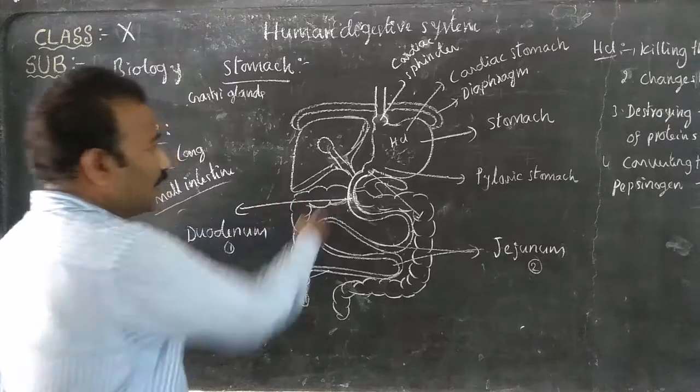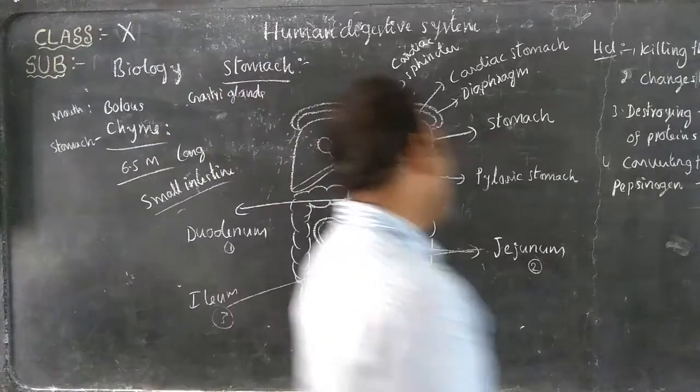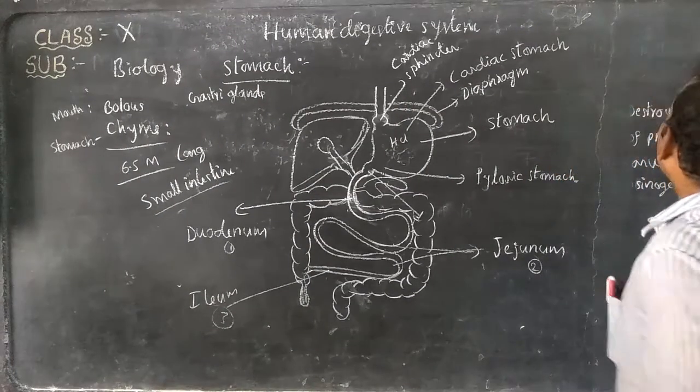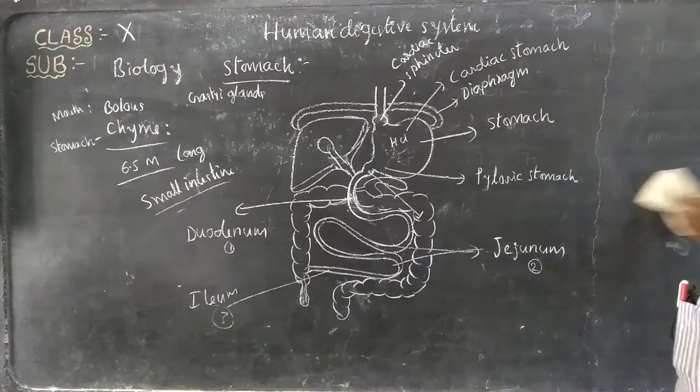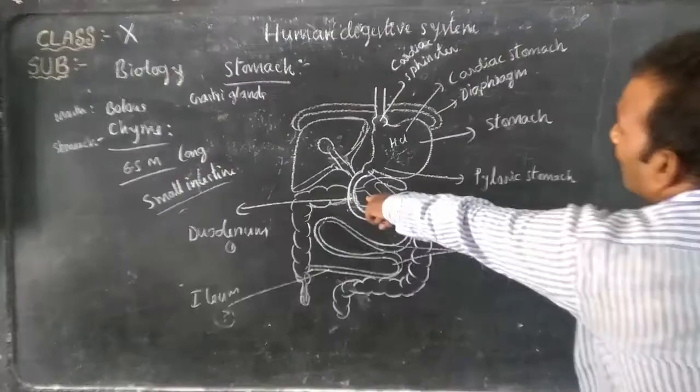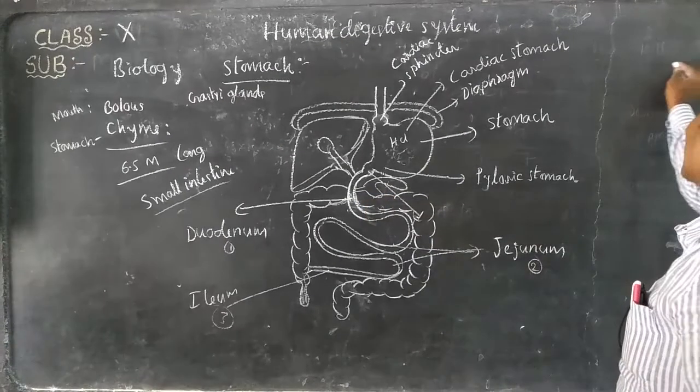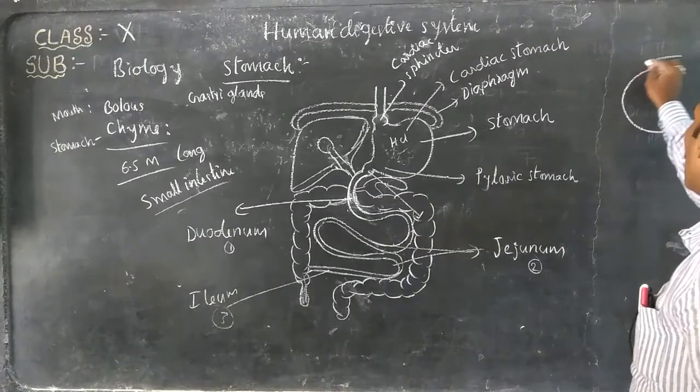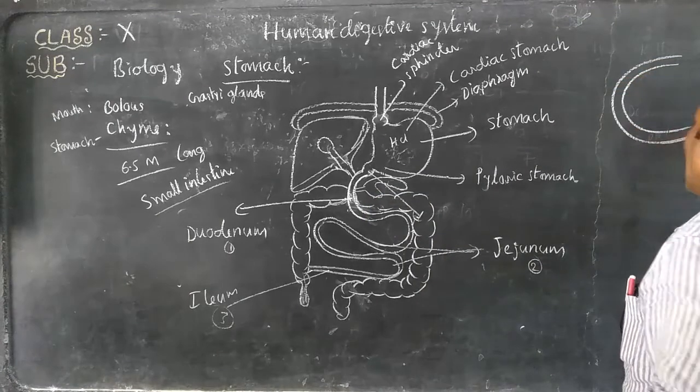First we will discuss the duodenum. What is the duodenum? The anterior part of the small intestine is called the duodenum. It looks like this.